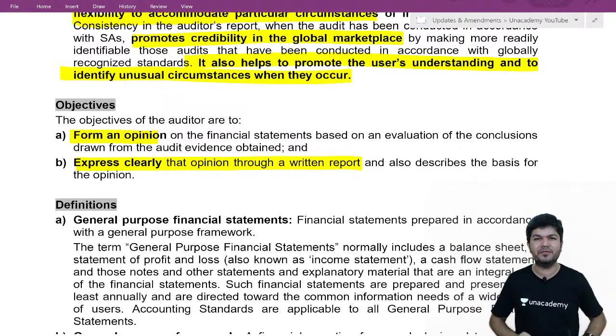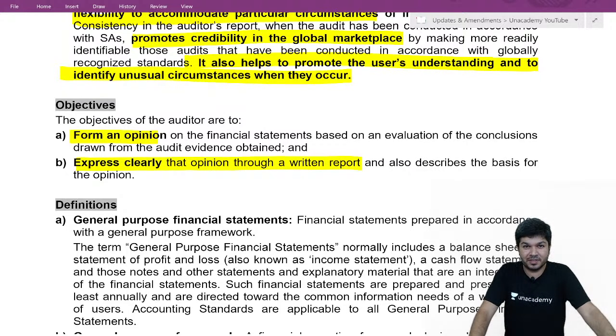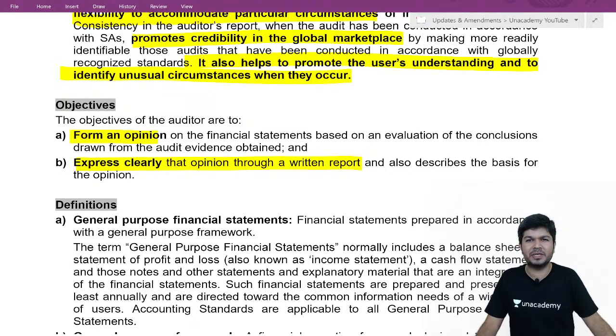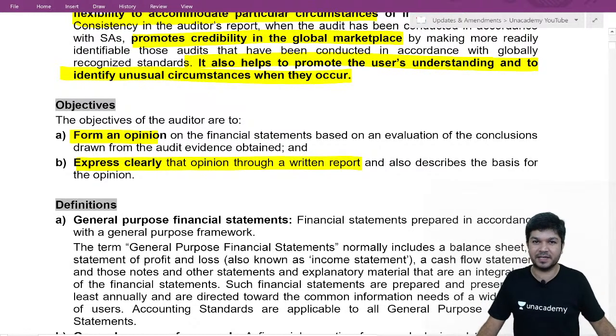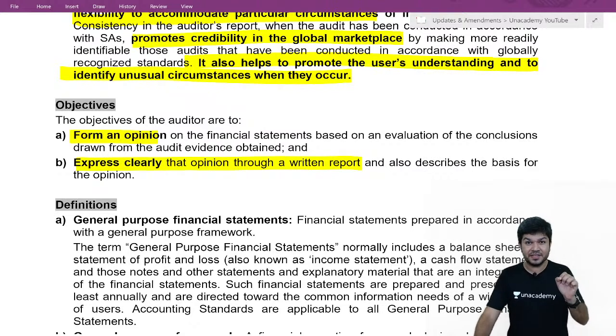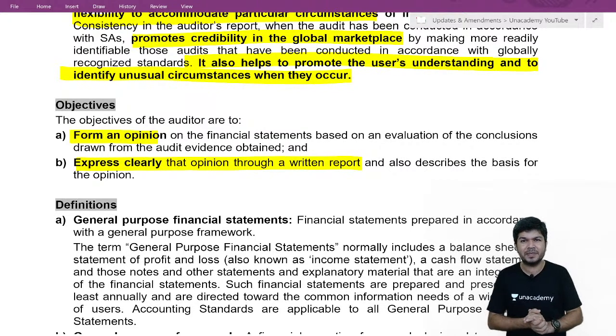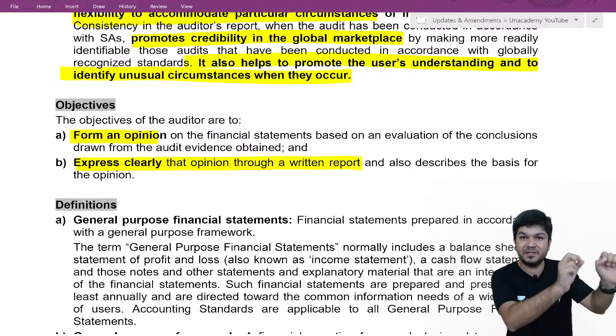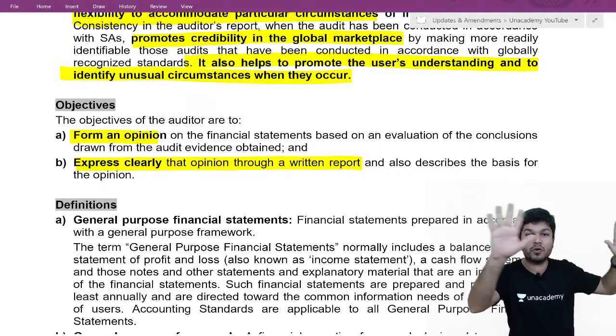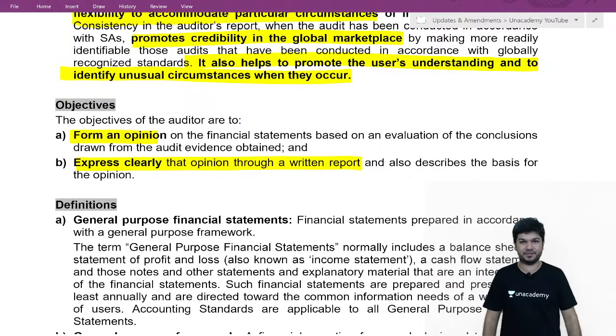Now, we form opinion on what? As an auditor, we give opinion on what? Sir, financial statement, correct. So we give opinion on financial statement. Now, the financial statements, are they prepared only for one specific user or for overall general users at large?